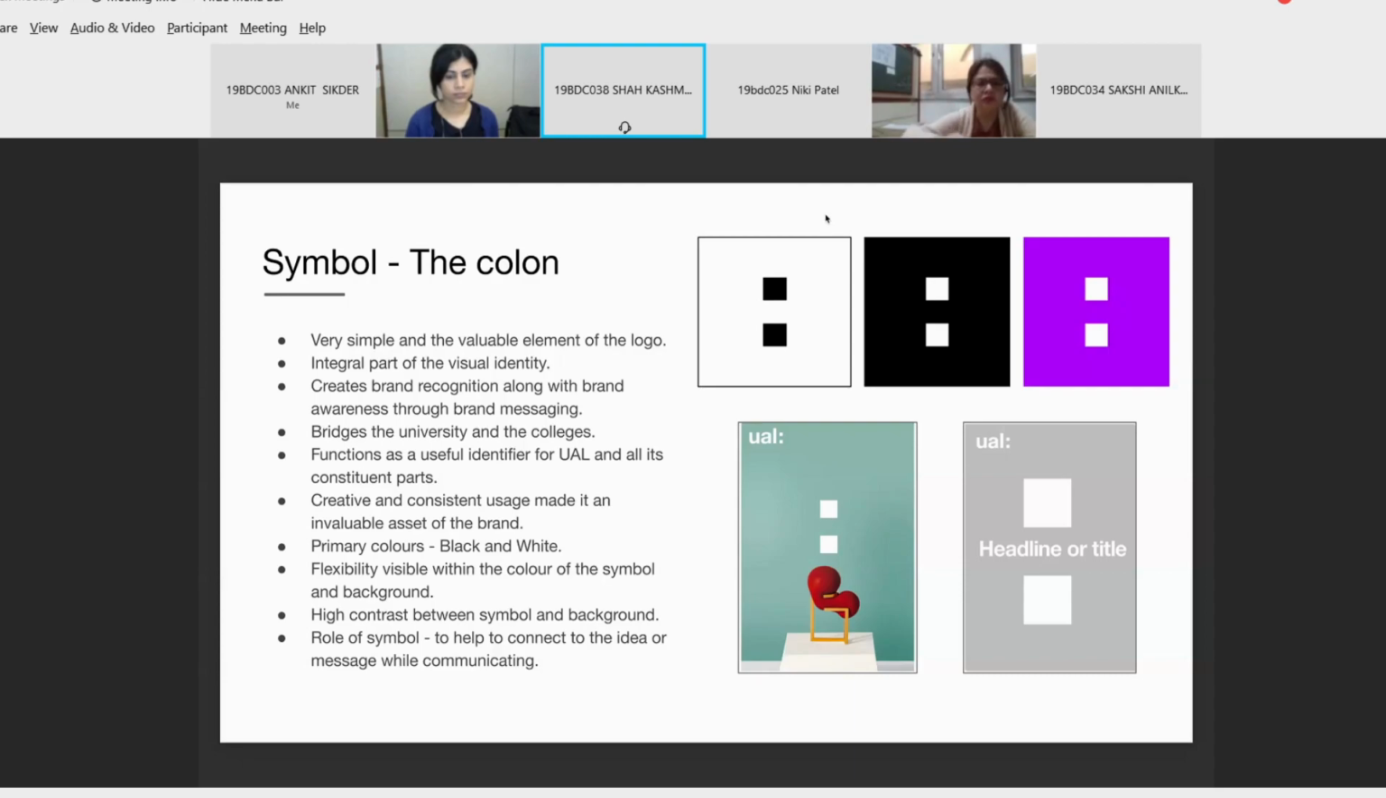So according to me, the colon functions as a useful identifier for UAL and all its constituent parts. And its creative and consistent use has made the colon an invaluable asset for their brand. The primary colors here are black and white, but flexibility is visible within the color of the symbol and background, as the colors are used from the primary as well as secondary palette of their brand. Also, the contrast between the symbol and background is very high and defined and has been taken care of. Talking about the role of these symbols, here it is helping to connect to the idea or message while communicating. Next.